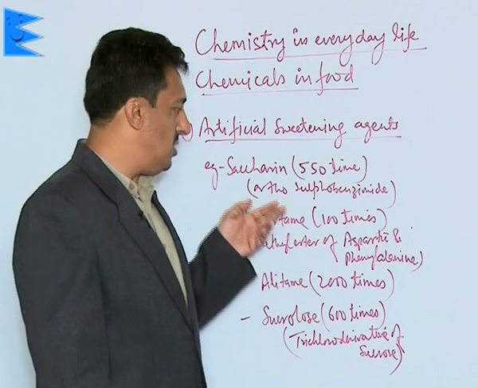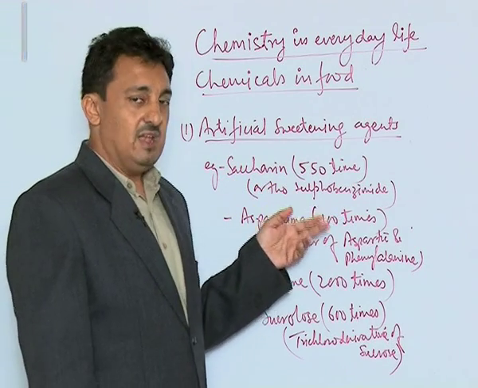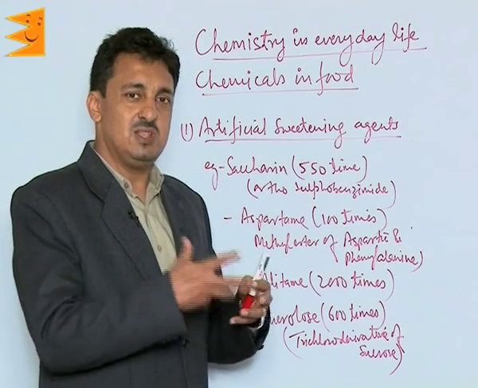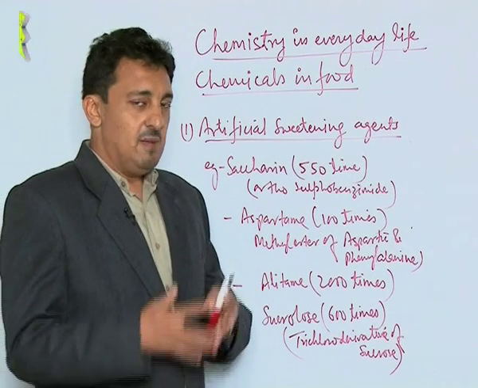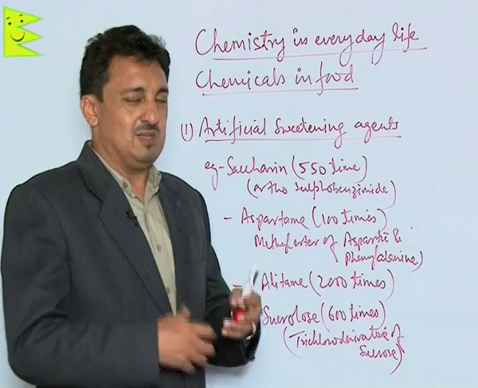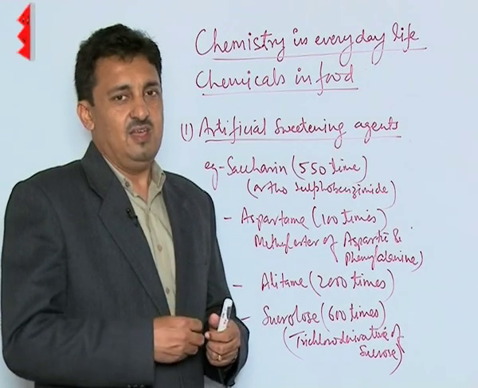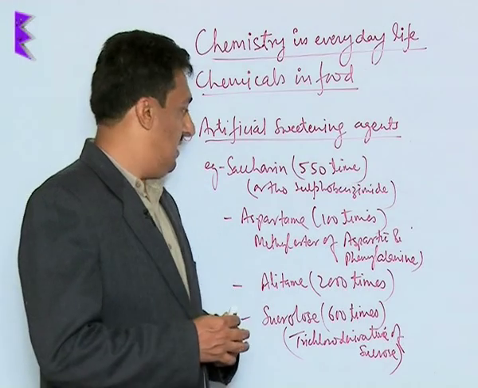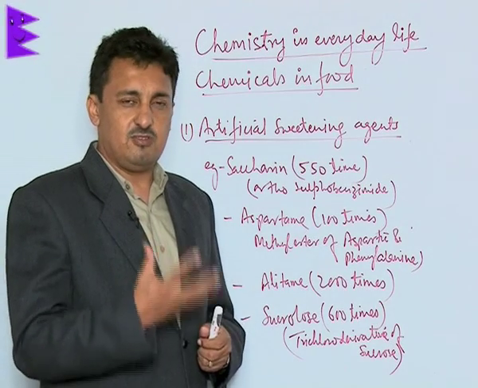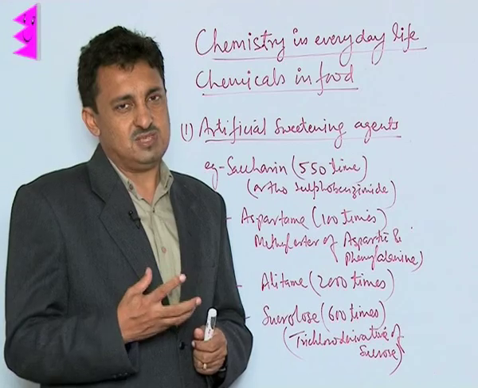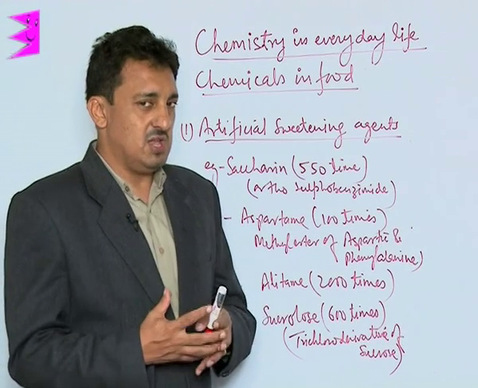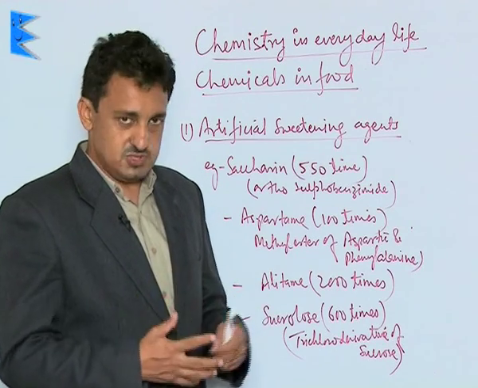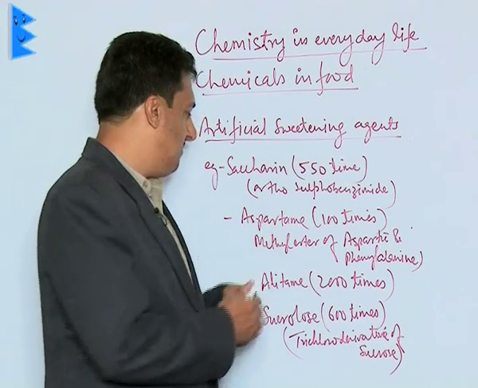Saccharin is chemically orthosulfobenzimide. It is almost 550 times sweeter than the normal cane sugar. But the problem with this is that it's not metabolized in the body and it is thrown out of the body as such. And other reports have come, which are not confirmed, that some say it is carcinogenic in nature, so that is why it is not commonly used. Then we have developed aspartame.